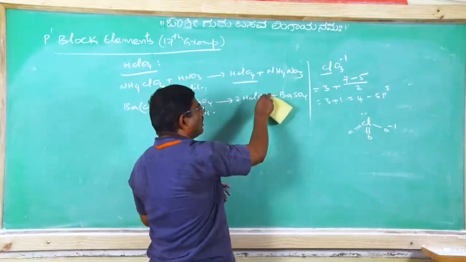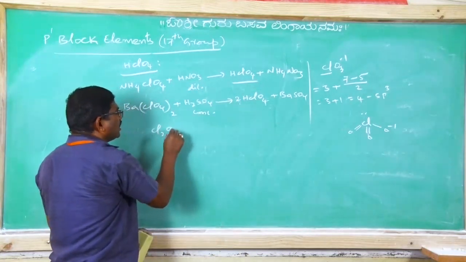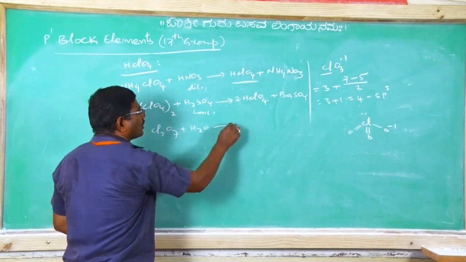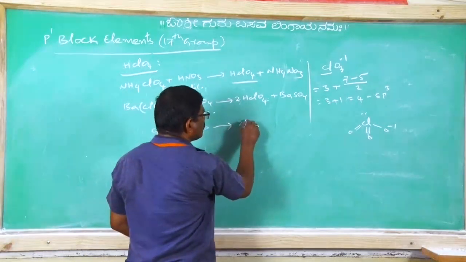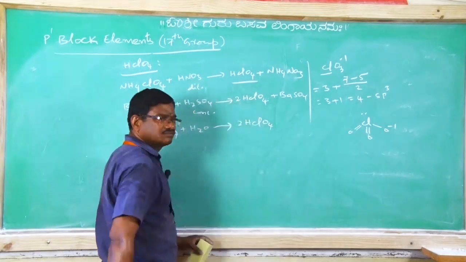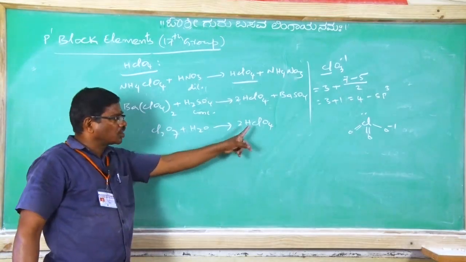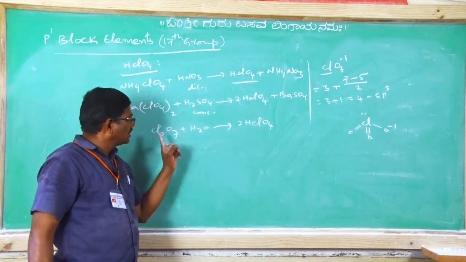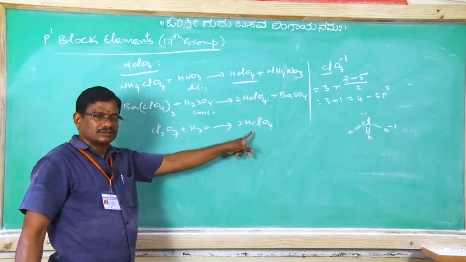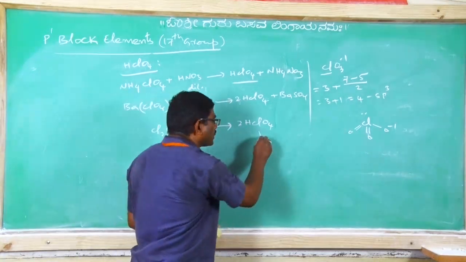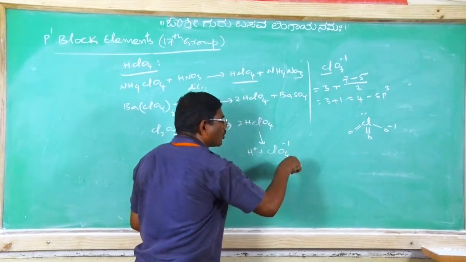And almost all oxy acids of halogens, suppose the same thing, Cl2O7 on hydrolysis with water will give us 2 moles of HClO4. Clear, na? Chlorine heptoxide upon hydrolysis with water gives perchloric acid. Thus, Cl2O7 is the acid anhydride of perchloric acid. Clear, na? This perchloric acid ionizes and gives H plus and ClO4 minus.